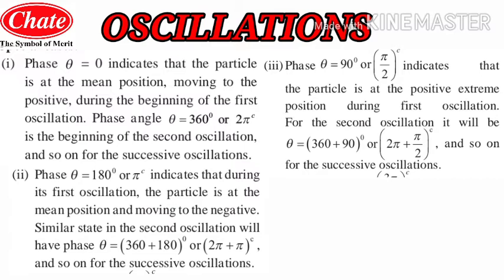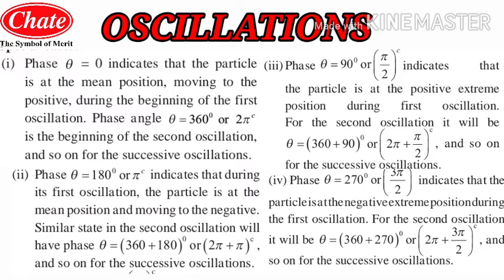So this is the third phase we have seen during the first oscillation and the second oscillation, and so on, the angles will keep getting added as per the number of oscillations the particle completes. Now after that, students, we have studied phase number 4, at which theta will be 270 degrees or 3 pi by 2 radian. It indicates that the particle is at the negative extreme position during the first oscillation.